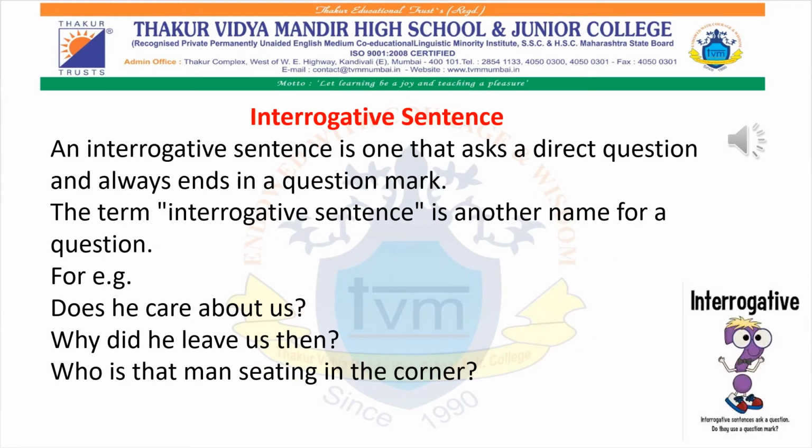What exactly is an interrogative sentence? An interrogative sentence is one that asks a direct question and always ends in a question mark. The term interrogative sentence is another name for a question. For example, does he care about us? Why did he leave us then? Who is the man sitting in the corner? Such kinds of sentences are known as interrogative sentences, where you are expecting an answer from another person, where we ask a question, for example, what are you doing? Where do you live?